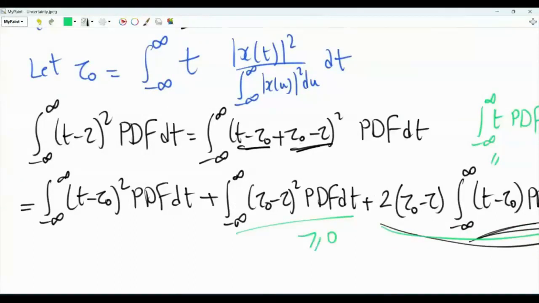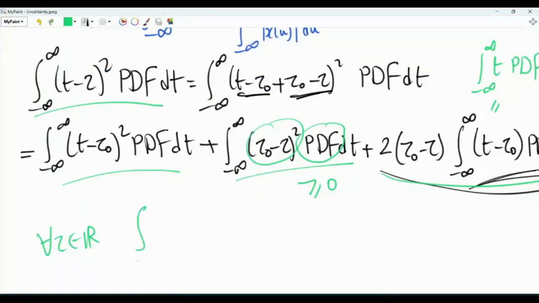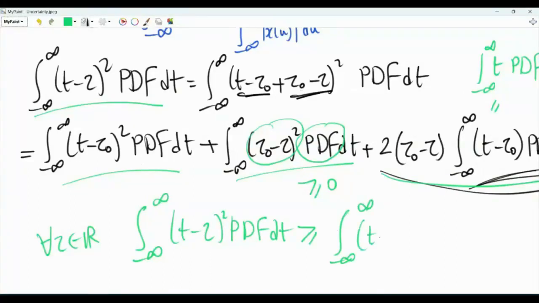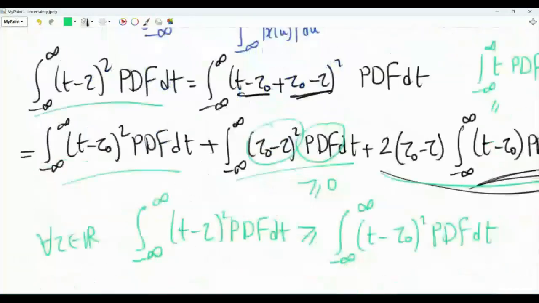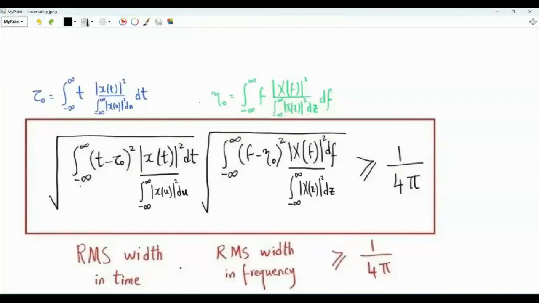And the second term is greater than or equal to 0. Here we have a non-negative quantity, and this is also non-negative. So this integral is equal to that integral plus a non-negative quantity. For every τ in R, the integral using a general τ is greater than or equal to the integral if we use τ0, where τ0 is given by this integral here. And the same can be done to this second integral. So now we can write down the uncertainty relation.